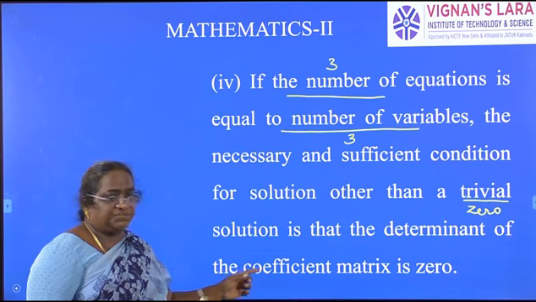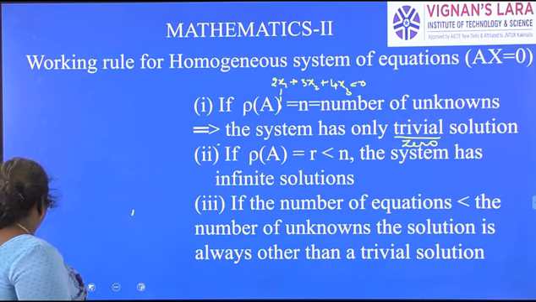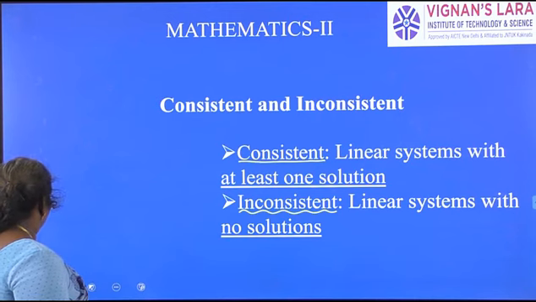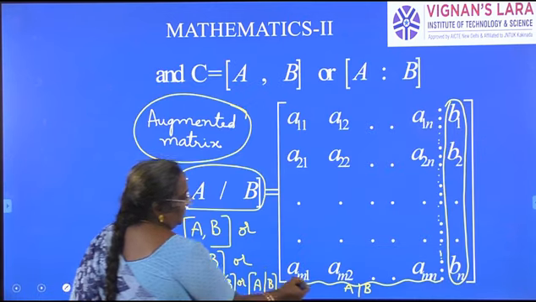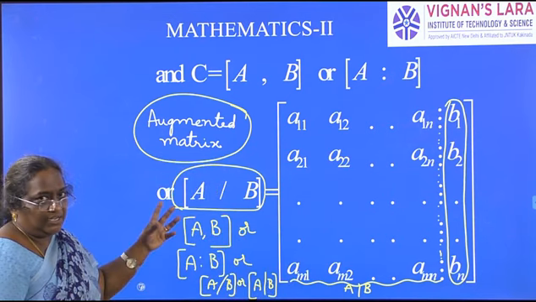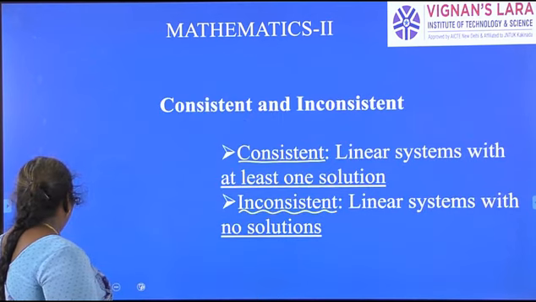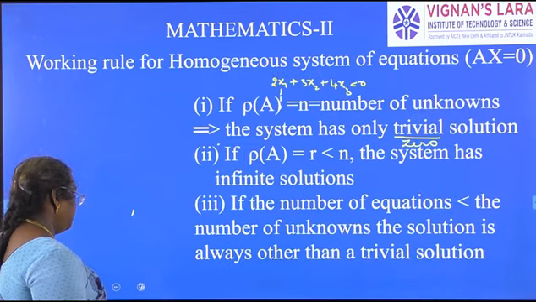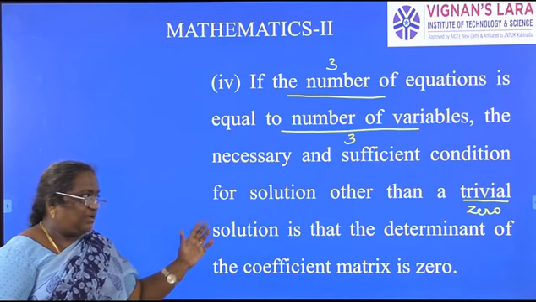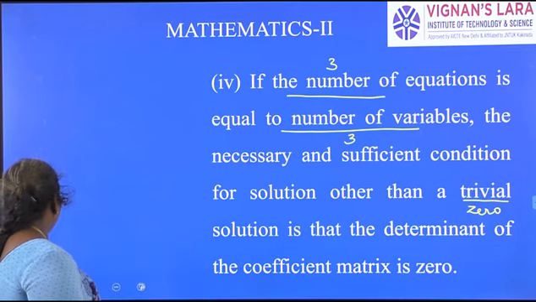For such a system of equations to have other than the trivial solution, the determinant of the coefficient matrix must be 0. What is the coefficient matrix here? As I told you, the coefficient matrix is this one, with entries a11, a12, a1n, etc. So the determinant of that matrix is equal to 0. When the number of equations is equal to the number of variables, for the system to have other than a zero solution, the determinant of the coefficient matrix should be equal to 0. That is the working rule.